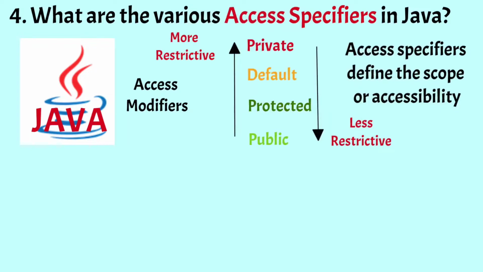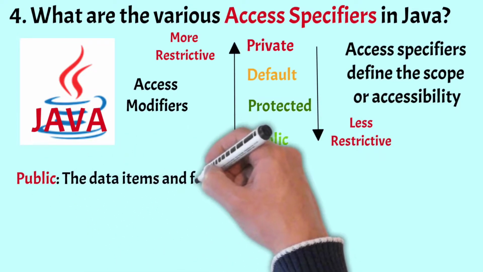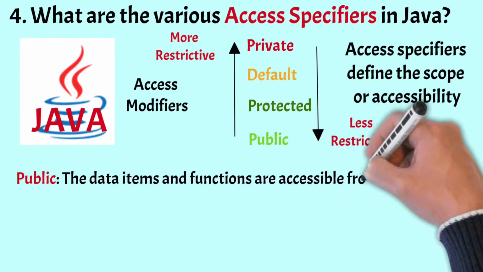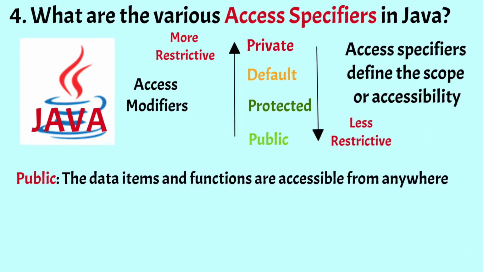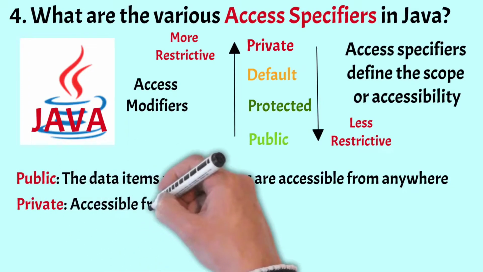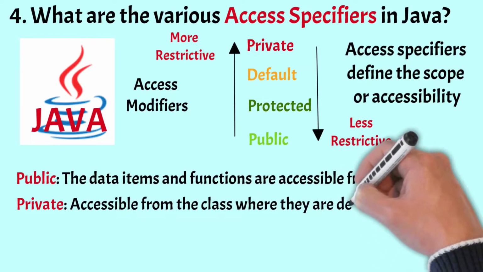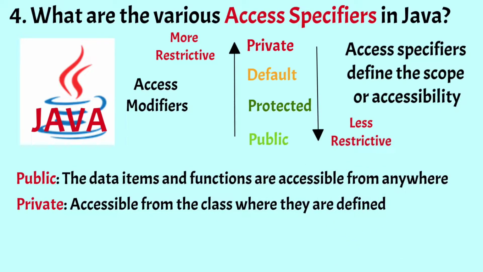Now coming to public. When defined as public, the data items and functions are accessible from anywhere in the program. Next is private. When defined as private, they are only accessible from the class where they are defined. Now next is protected.